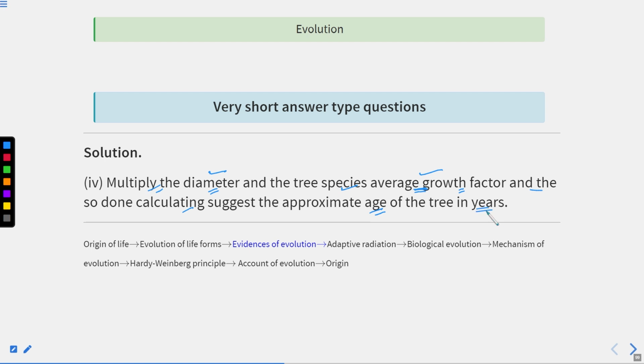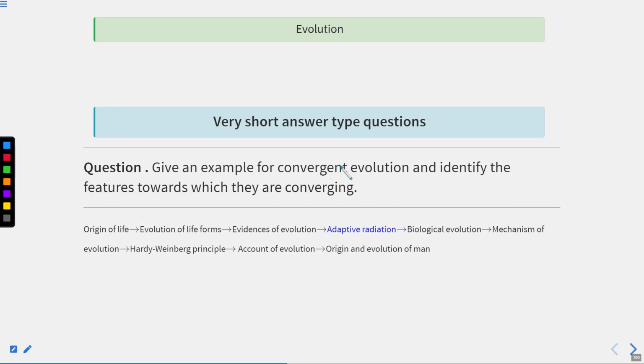So this is how you can calculate the age of the living tree. Simple, you can write diameter multiplied by the average growth factor. This will give you the age of the living tree. Clear? Now next question. Give an example of convergent evolution and identify the features toward which they are converging.